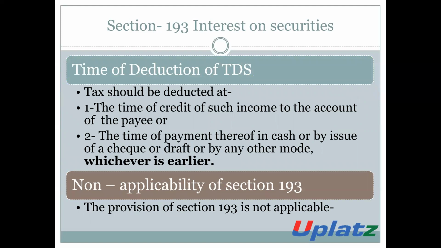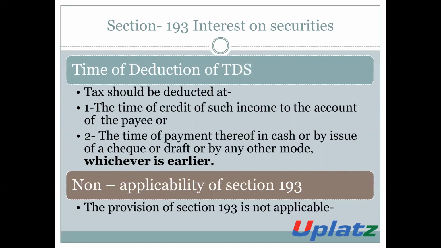Time of deduction of TDS. The TDS will be deducted at the time of credit of such income to the account of the payee or at the time of payment, whether it is made in cash or by issue of a cheque or by draft or by any other mode, whichever is earlier. That is, the TDS will be deducted at the time of credit or at the time of payment, whichever is earlier.